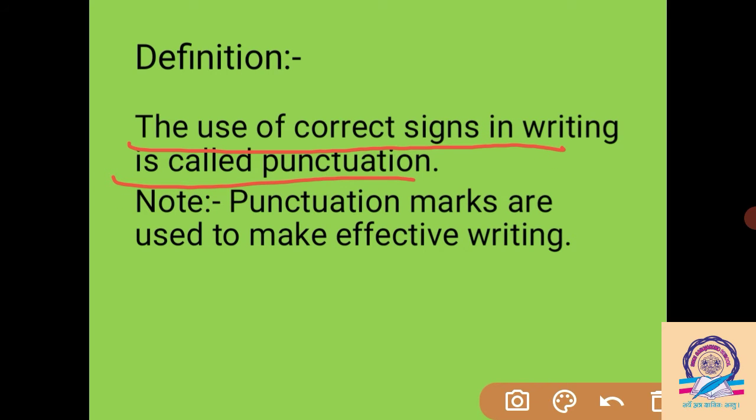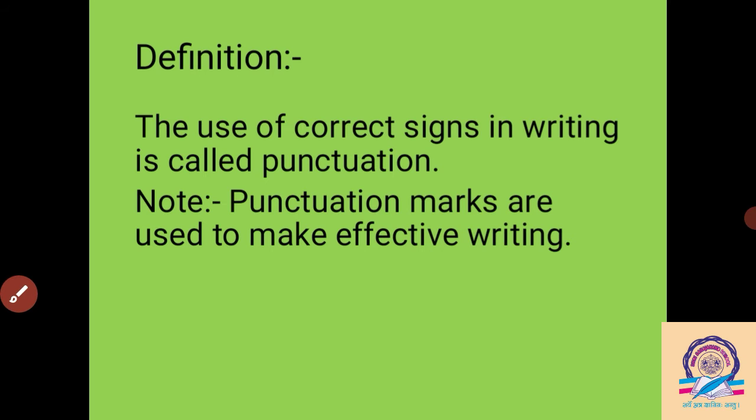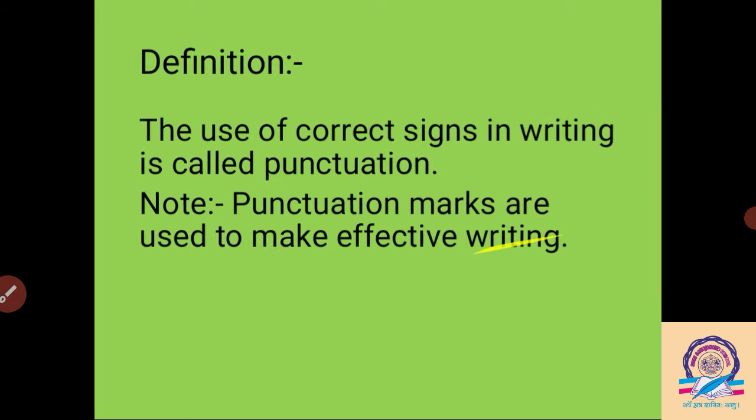One important note is given here. Punctuation marks are used to make effective writing. So what is the use of punctuation? Punctuation is the correct sign we use during the time of writing. By using the correct punctuation at the proper time, it makes our writing more effective. So for effective writing we use different punctuation here.